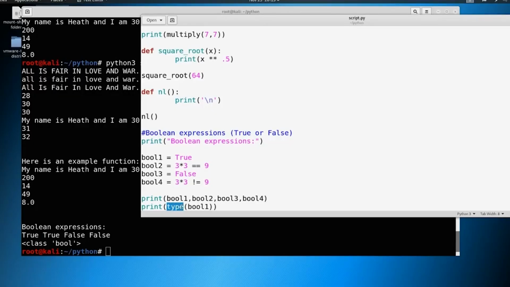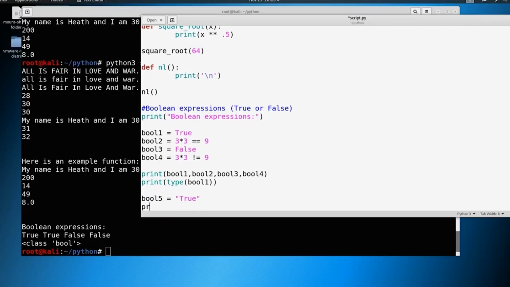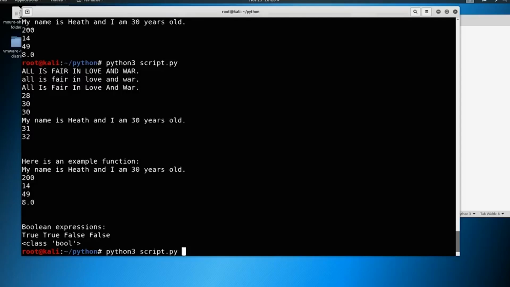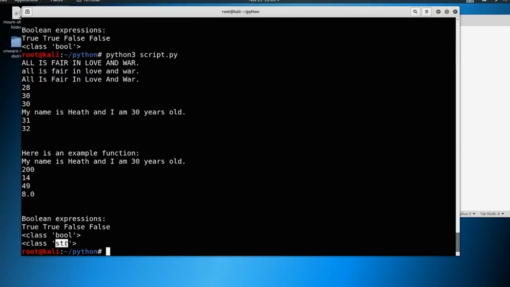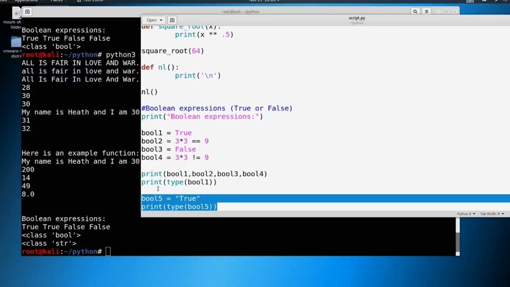And then when we want to look at the type of the variable, so we say, hey, what's stored inside this variable, what's stored is a Boolean. Now, please do note that there is a difference between true and "true". One is a string and one is a Boolean. So if you were to set Boolean 5, for example, to "true", and then you printed the type of Boolean 5, then you're going to get a different result here. You're going to see now that the type is a class of string. So big difference here. I'm going to go ahead and just delete this.